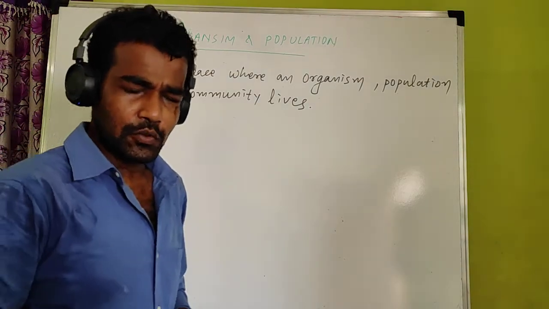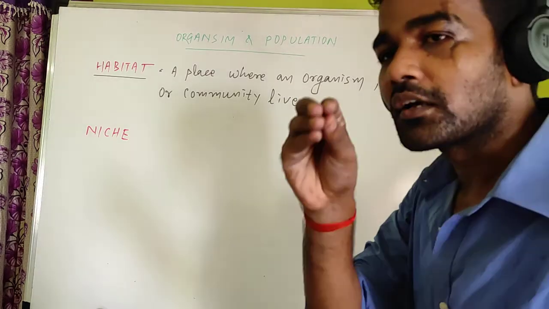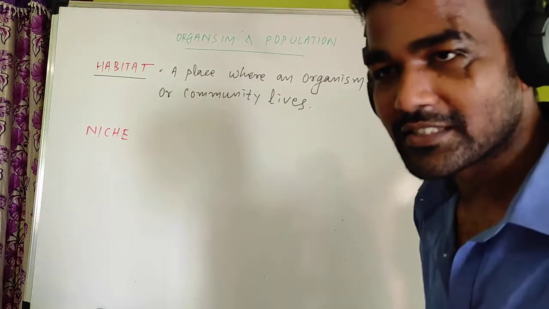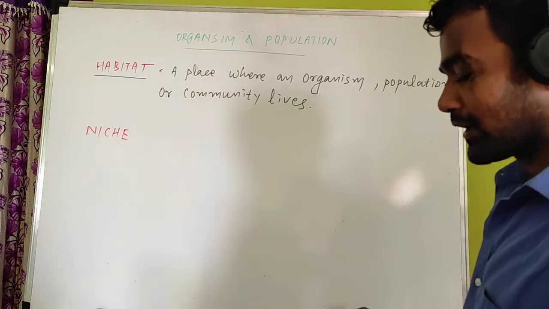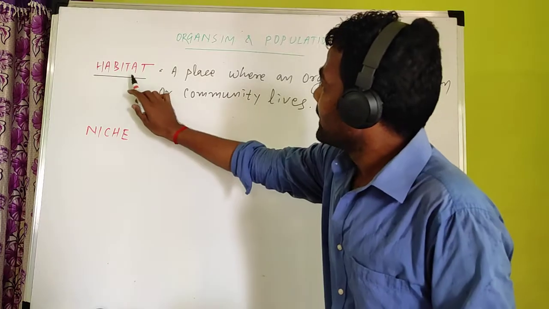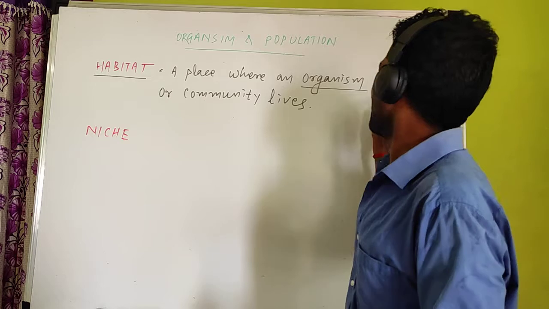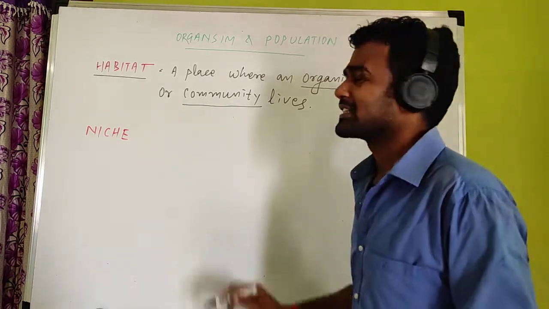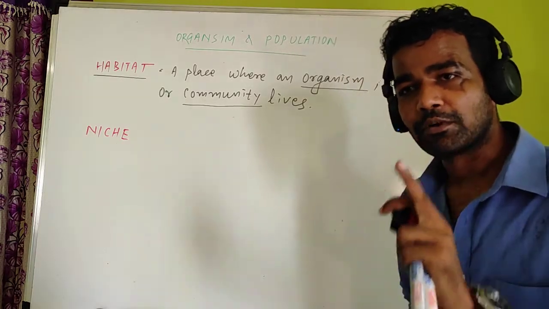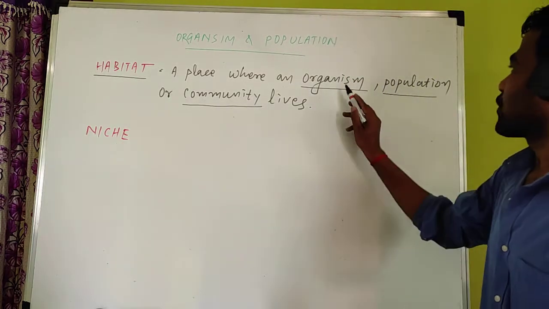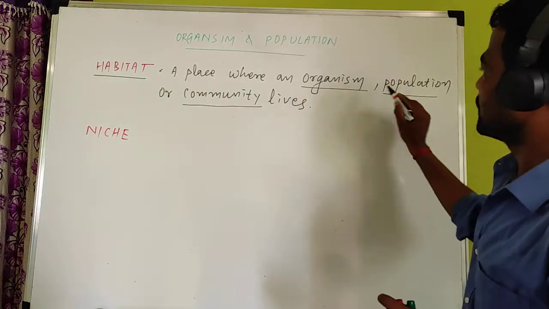Any place. For example, you can take water. Inside water some organisms are present, like fishes, some amphibians, snakes, some reptiles. So habitat is a place where an organism, population or community resides. In the first class of this chapter, we discussed what is an organism, what is a population and a community. What is the difference between population and community?